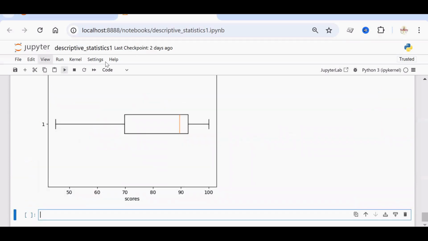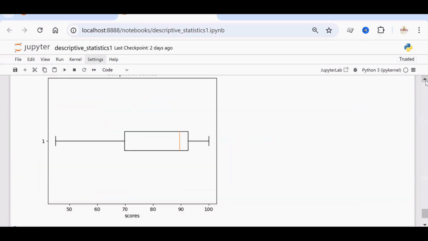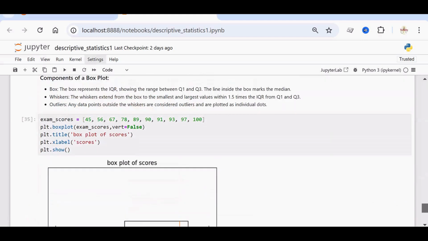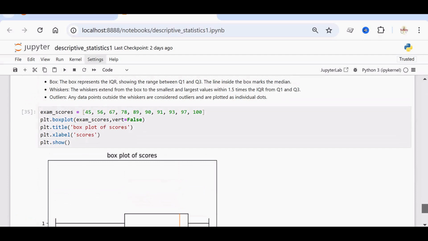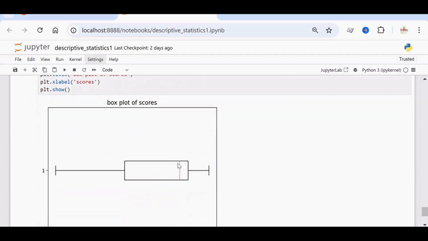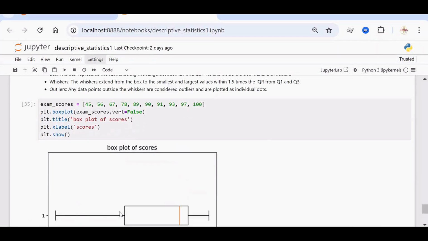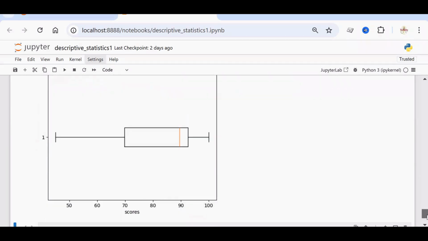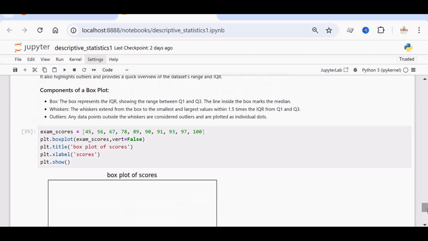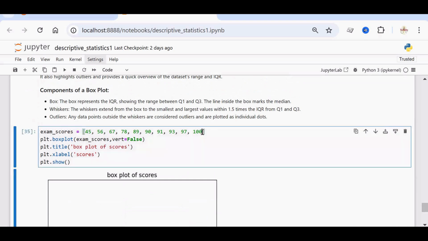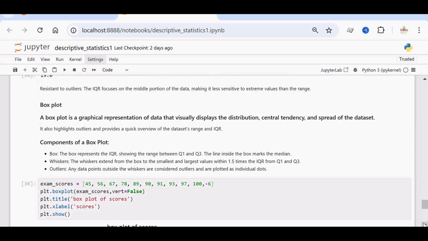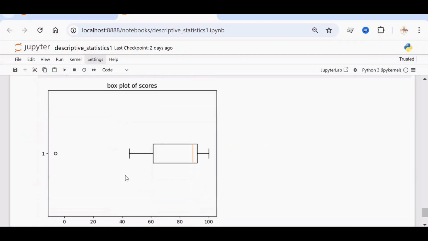Execute it. So we got the box. First two components are seen in the box. The box represents the IQR showing the range between Q1 and Q3. The line inside the box marks the median. So median value is exactly 90. Then we have these whiskers. Whiskers extend from the box to the smallest and the largest values within 1.5 times the IQR from Q1 and Q3. In this box plot, there is no outlier. So you can change the data so that we can see the outlier. So let me give a negative value in the exam scores, which is an outlier. So we can see that in the form of a dot here.